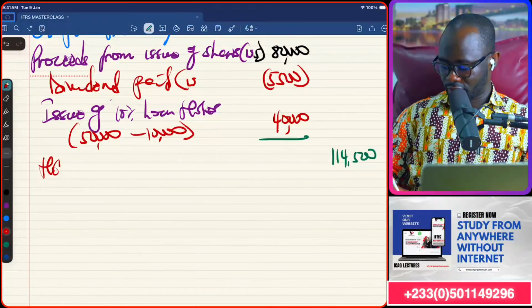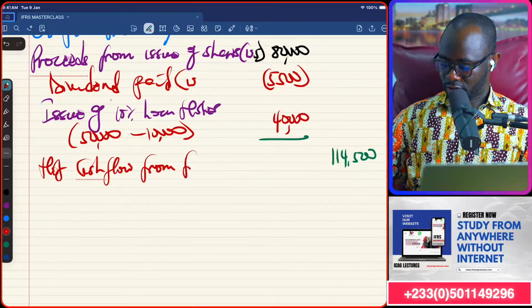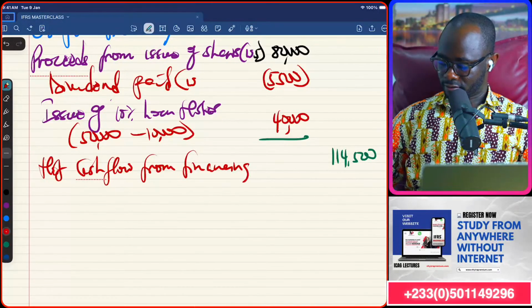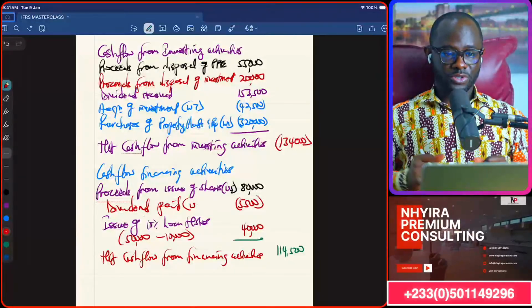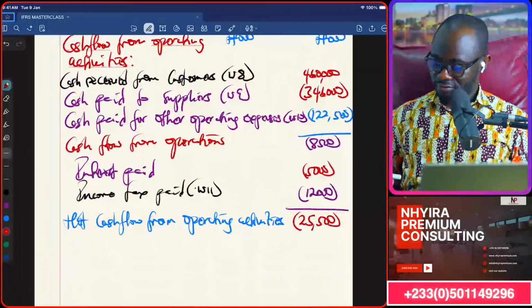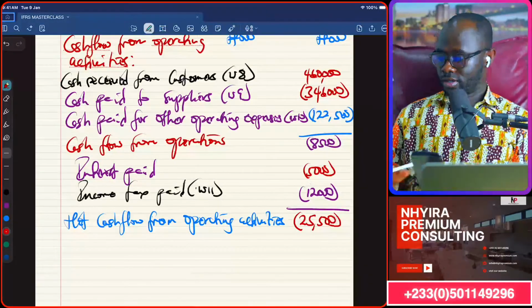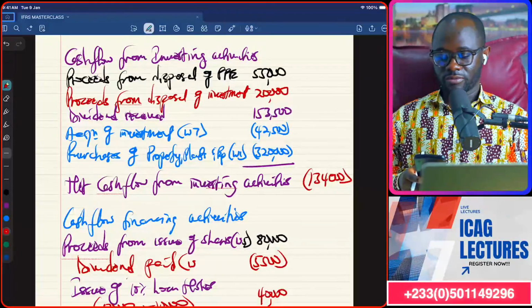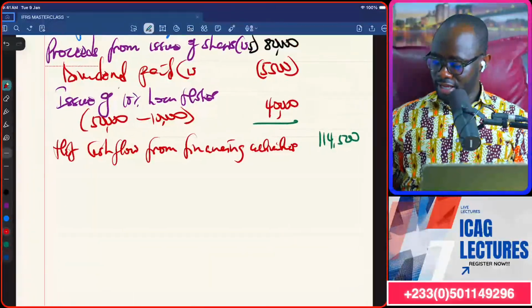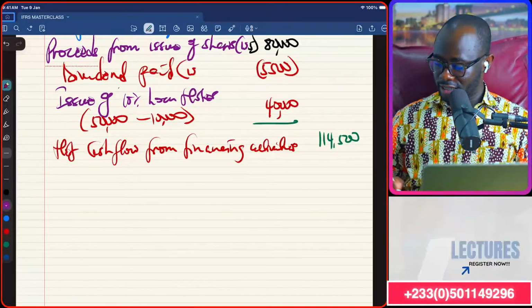So that's net cash flow from financing activities. Now we can add the 3 up to see what we have. So operating activities, negative 25,500. Investing activities, negative 134,000. Financing activities, positive 114,500. And that's giving us negative 45,000.